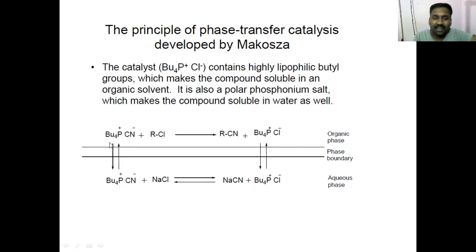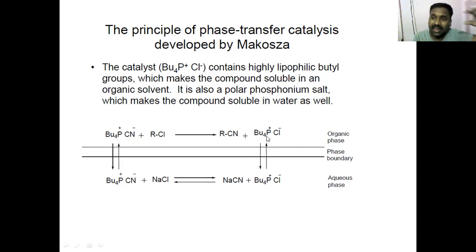And you have, not NaCN, sorry, it is also taking CN minus ion with it. And you have one more salt. Although the cationic part of the salt is same, the anionic part is different. What is the anionic part here? Cl minus. What is the anionic part here? CN minus. So now you have two distributions coming into picture.